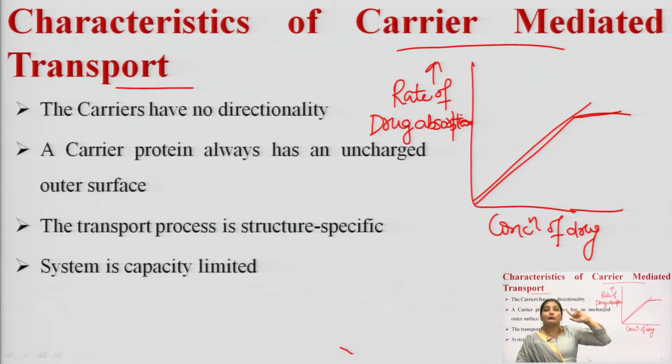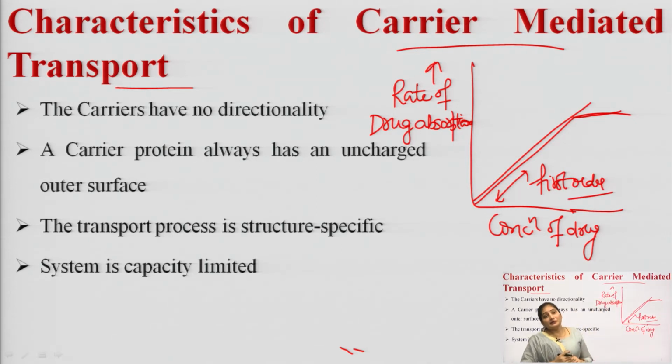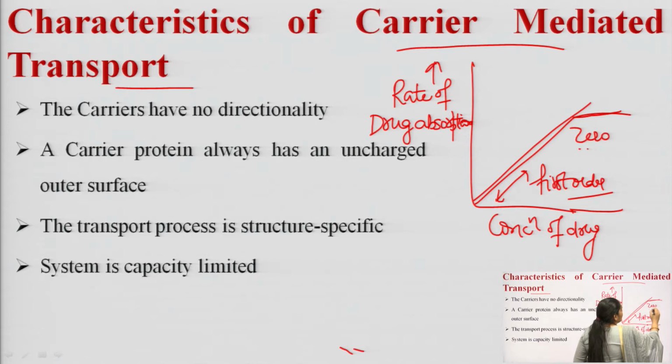As I told you in the previous lecture, in passive diffusion the first order rate process is followed, but in carrier mediated transport there is a mixing of orders. In the beginning it is a first order rate process, but after some time it will be converted into a zero order rate process.